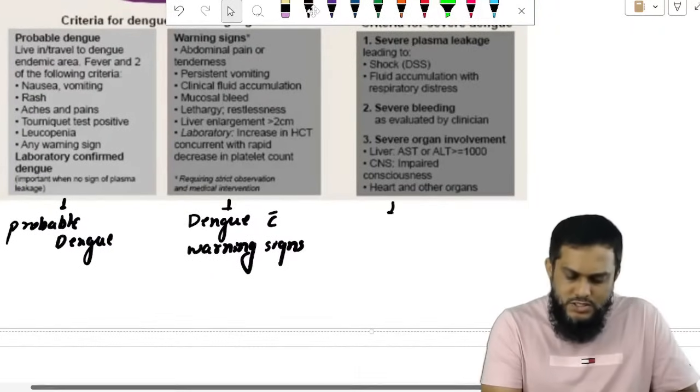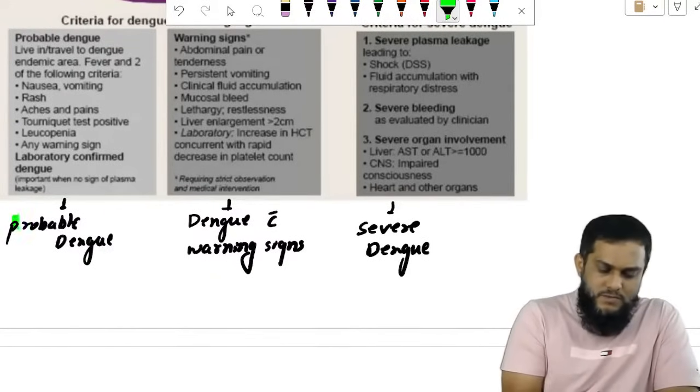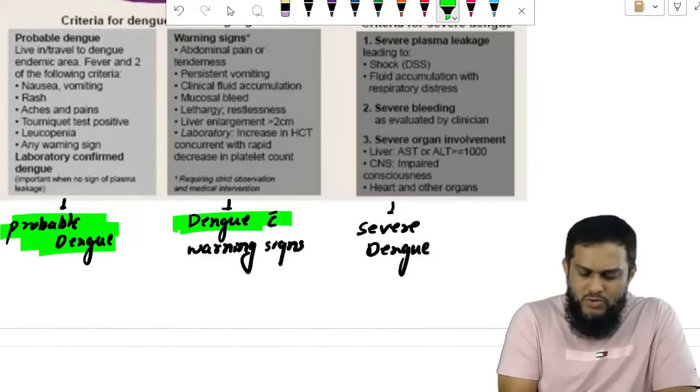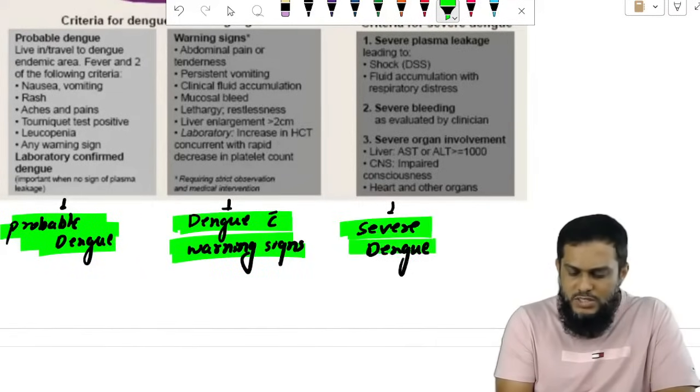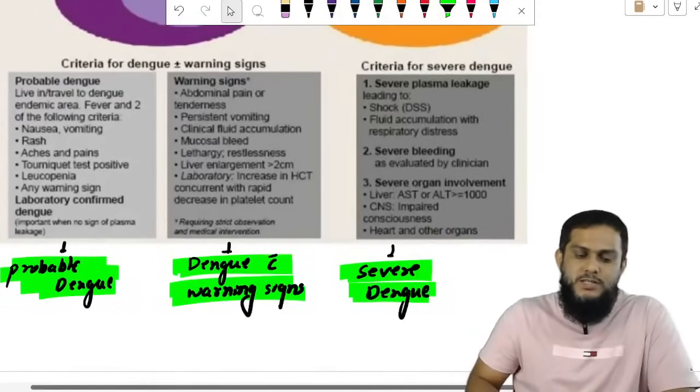And this is severe dengue. This is what they ask: when you can say probable dengue, when you can say dengue with warning signs, and when you can say severe dengue.